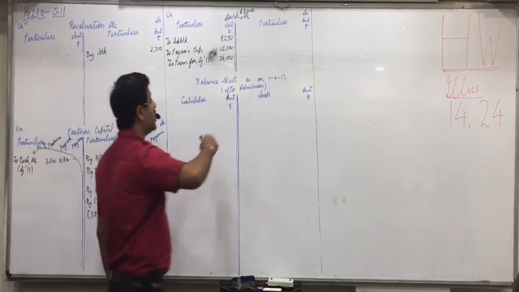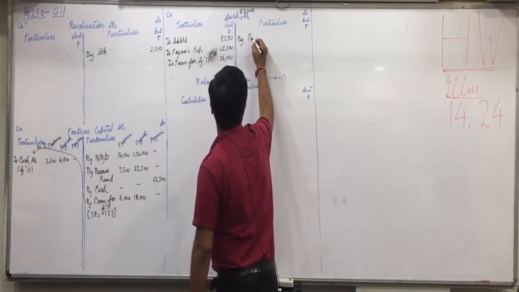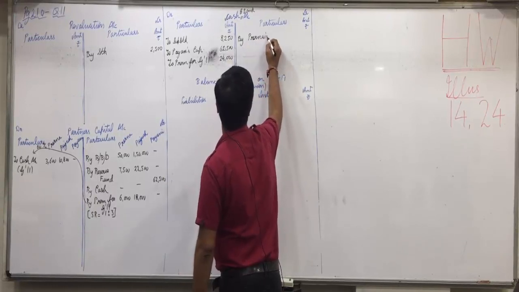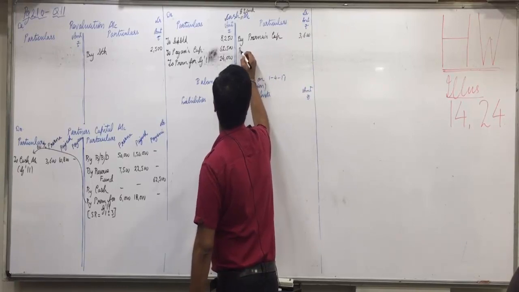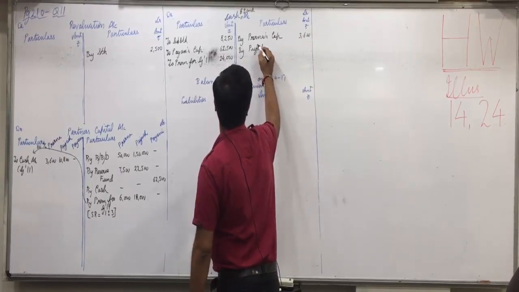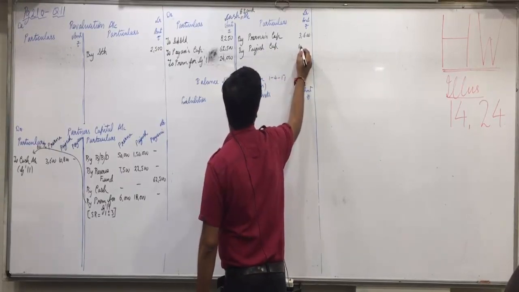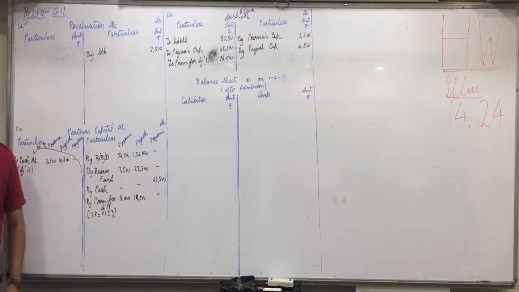Opposite side in cash account by Prerna's capital account 3,600, by Piyush capital account 10,800.